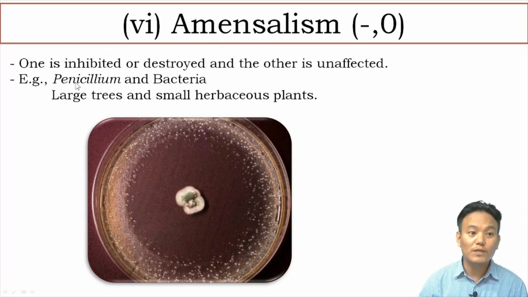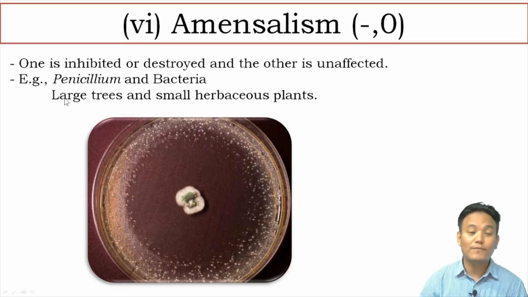The relationship between penicillium and bacteria is such that when penicillium grows in a culture, around the penicillium, the bacterial growth is inhibited. So the bacteria is harmed, whereas penicillium remains unaffected. It happens because penicillium releases penicillin, which is a form of antibiotic which can kill bacteria. So the bacterial colony cannot grow near the colony of penicillium. Penicillium is a fungus. It releases the antibiotic penicillin and thereby inhibits the growth of bacteria. So it's a form of amensalism between the two.